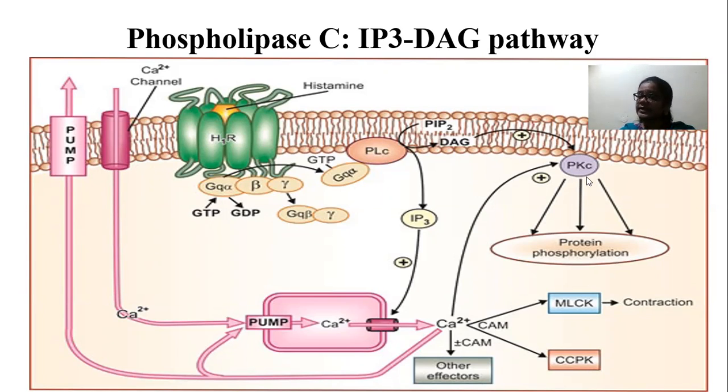With the help of calcium, DAG activates PKC. What is the purpose of protein kinase? It is involved in protein phosphorylation. What kind of proteins? Structural proteins and functional proteins. So PKC phosphorylates both structural and functional proteins.